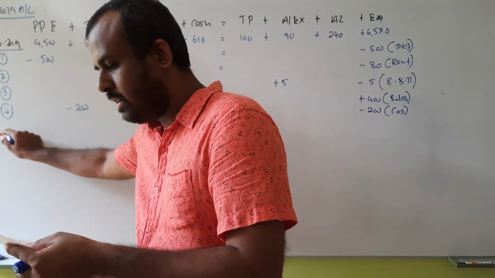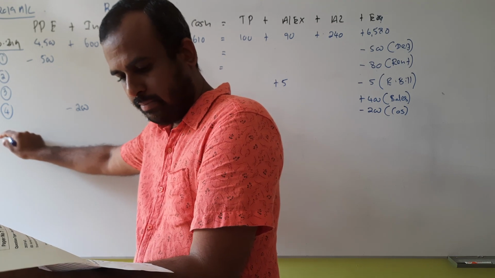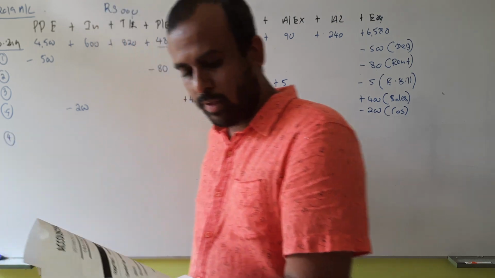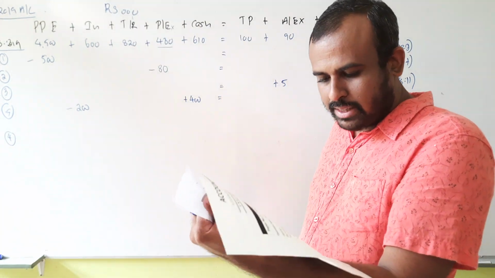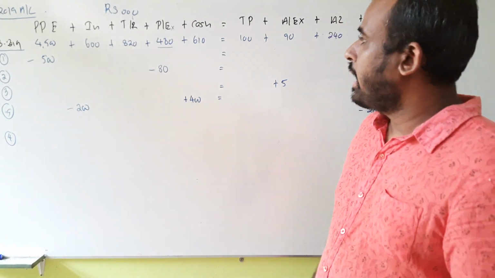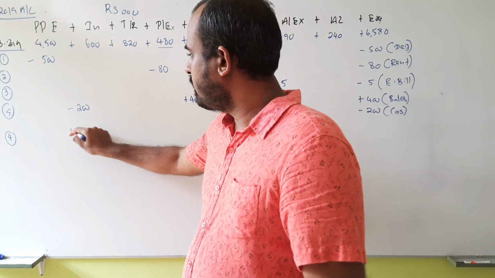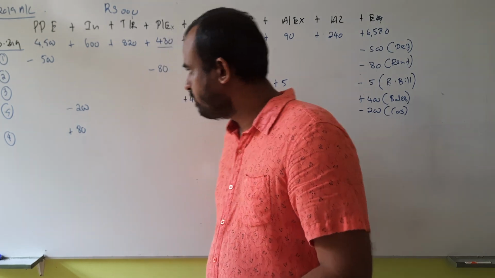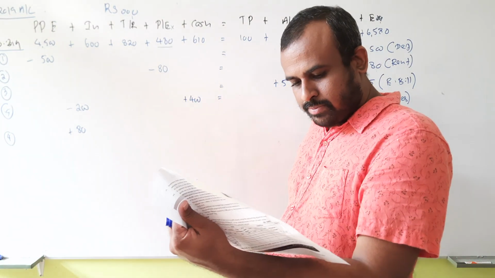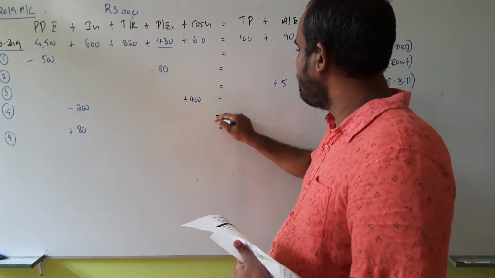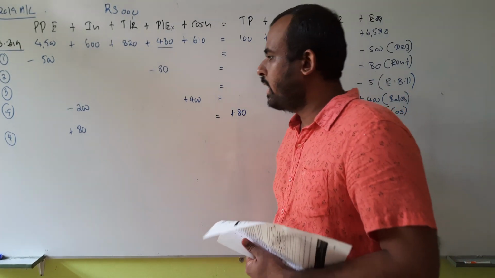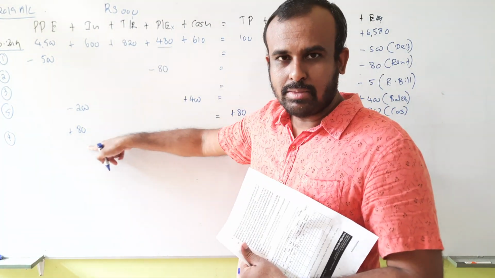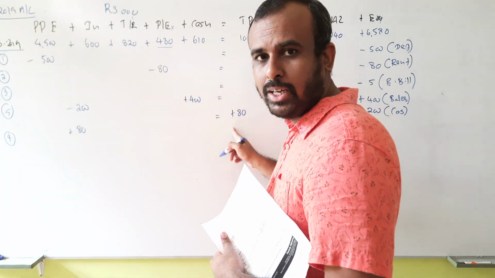Then the next one. We have just omitted one transaction, but that is the fourth one. What does it say? You have purchased 80,000 worth stocks, but it has not been recorded. When you purchase 80,000 worth stock, your inventory balance increases. We omitted the fourth one before. Right? And how did you buy this? You purchase it on credit basis, then the trade payable increased by rupees 80,000. So when you purchase the stocks on credit, inventory balance increased by 80,000 and the trade payable balance increased by rupees 80,000.